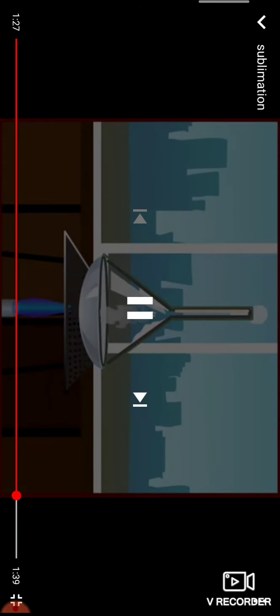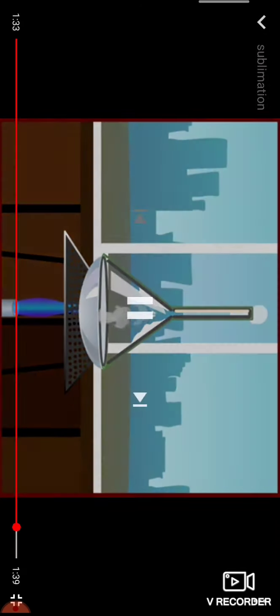Also, the vapors get cooled on the glass surface and are converted into solid form. Thus, we infer that ammonium chloride undergoes sublimation and hence is converted into vapor form directly. Also, the vapors when allowed to cool directly get